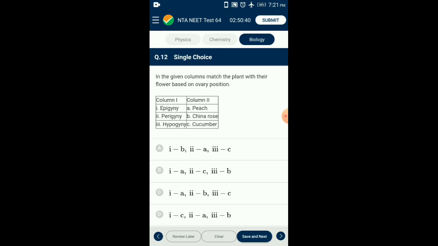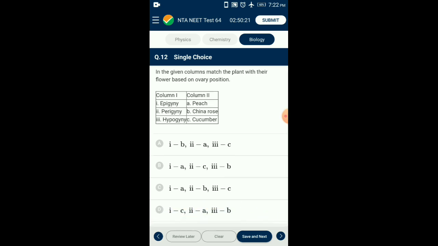Some flowers have a half inferior ovary. Such kind of flowers are called perigynous flowers. Gynoecium is situated in the center and other parts of the flower are located on the rim of the thalamus almost at the same level. Such condition is seen in peach. So the correctly matching option is option D.